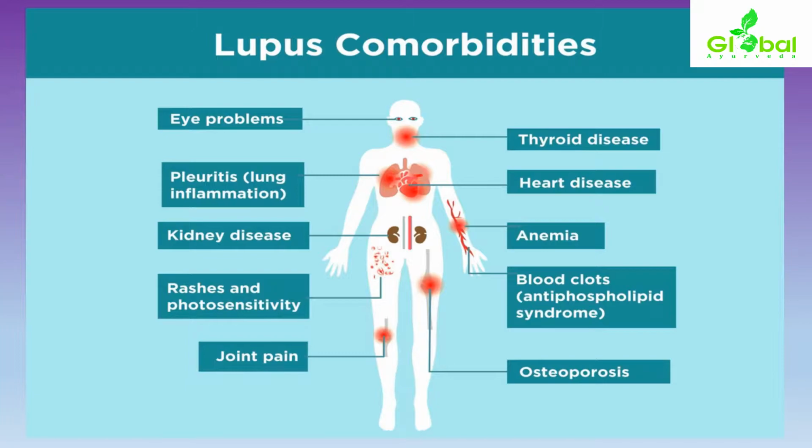Heart related conditions, along with the complete vascular or circulatory system, can be affected. Anemia can happen. Blood clots within the vessels, like antiphospholipid syndrome, can happen, and other musculoskeletal conditions or osteoporosis can happen along with lupus. So these are some major comorbidities. Whenever lupus affects our body, one or more systems can be affected, and depending upon that system, the specific symptoms will be presented in the body.